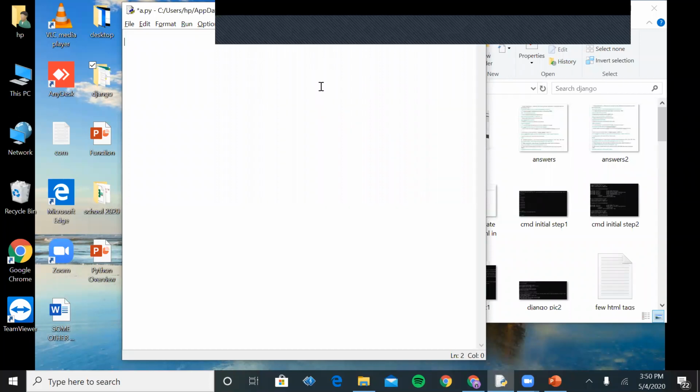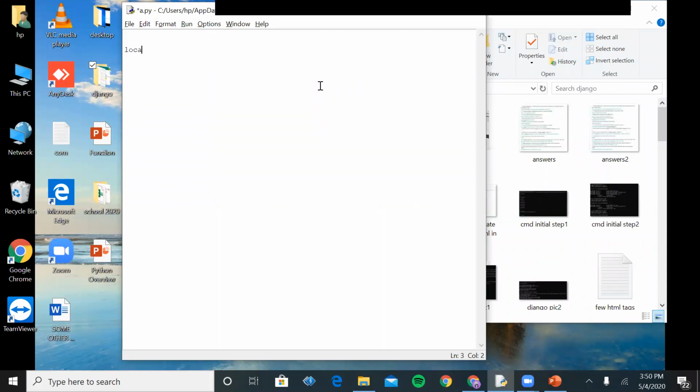Now today we will discuss what is the difference between the local and global variable in Python. Local variable: normally when we are defining any variable inside the function, declaring any variable inside the function comes under the local variable category,